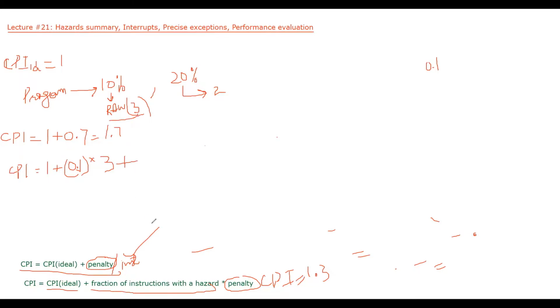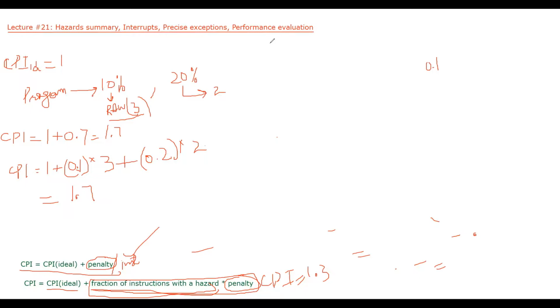Plus now we have to consider the control hazard. What is the fraction of instructions with a control hazard? It will be 0.2 into 2, where 2 is the penalty. So the total will be equal to 1.7. Here we can see that we have to add this for every hazard that is there in the program. So this is how we find the CPI of a program on one processor.